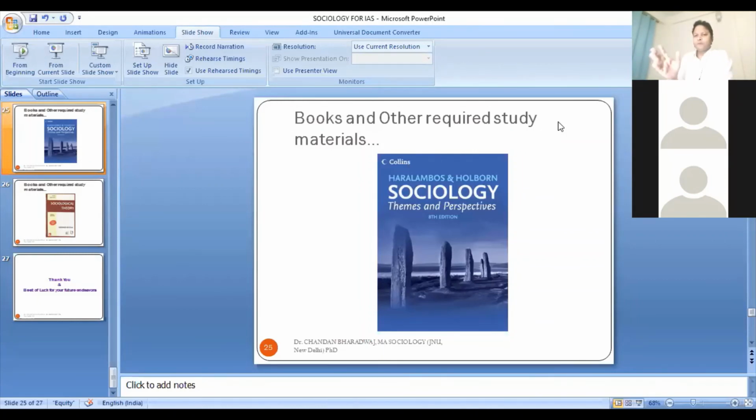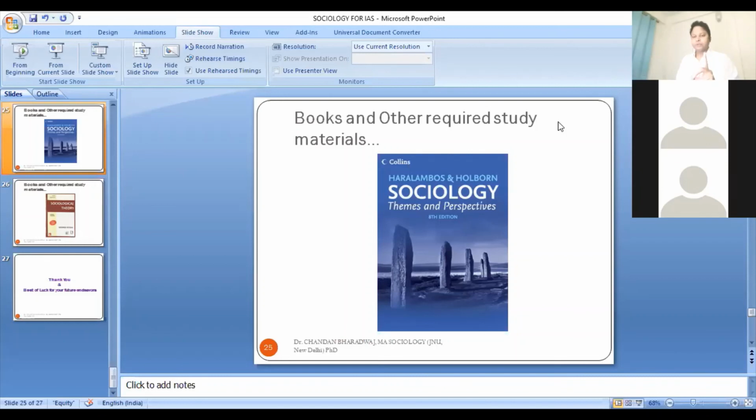As I told you, if you are preparing for this subject, the sociology option, then you don't have to rely on many sources. If you rely on many sources, your preparation will be very difficult. You won't be able to cover your syllabus, and everything will get so scattered and complicated that you won't finish on time or score good marks. You have to rely on the coaching you are taking and your class notes. Class notes are very important.